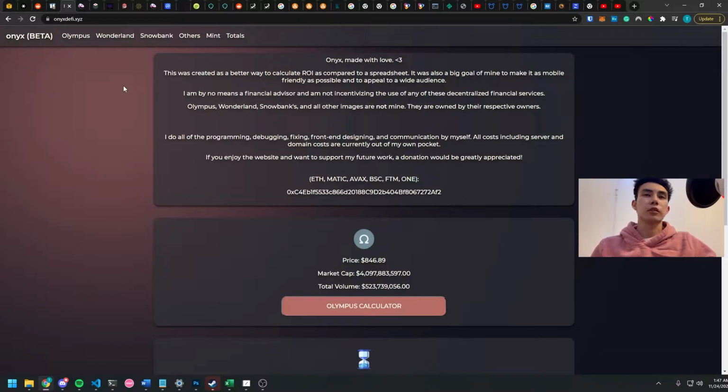This project that I've been working on for the past week or so has been a passion project of mine. It started out as I just didn't want to look at spreadsheets anymore. Spreadsheets are daunting to look at, especially as a newcomer into the DeFi space, and especially into DeFi 2.0. One of the goals I wanted to achieve with OnyxDefi was, one, to learn new things, and to also make it super mobile friendly.